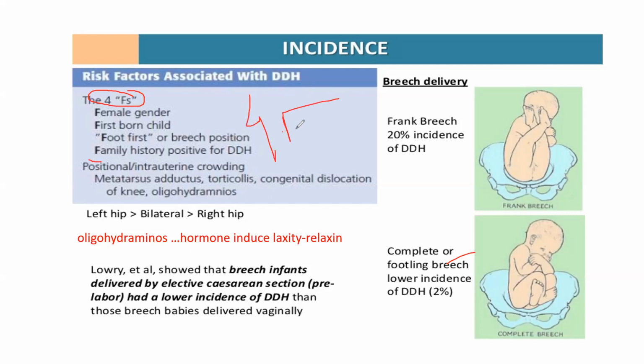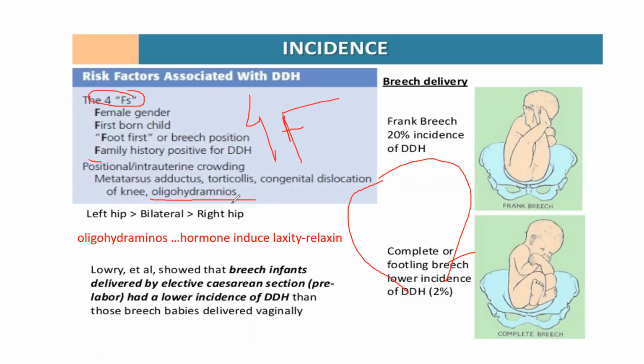Normally there is crowding inside the uterus. Crowding can be because of oligohydramnios, which means there's less amniotic fluid. The main crux of DDH is overcrowding inside the uterus.